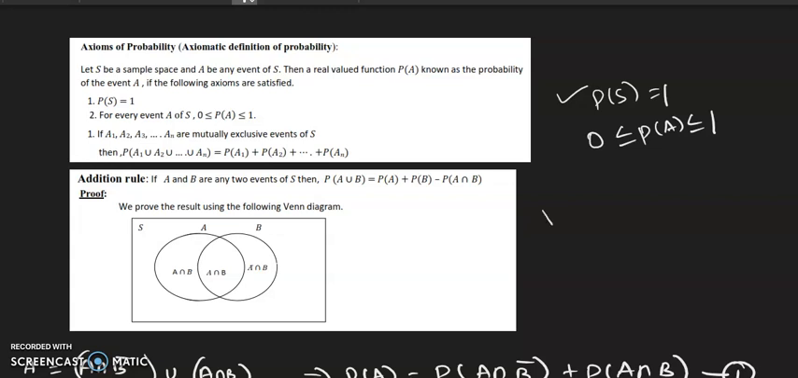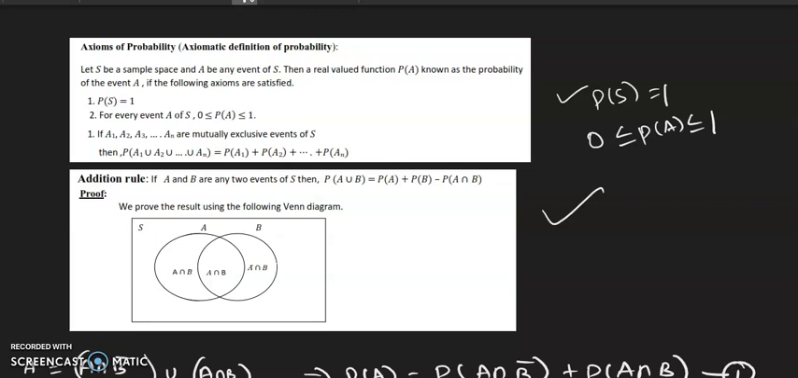And coming to the addition rule of probability. So P of A union B is equal to P of A plus P of B minus P of A intersection B. This is the addition rule. We are going to prove it by using Venn diagram. So now see the diagram.